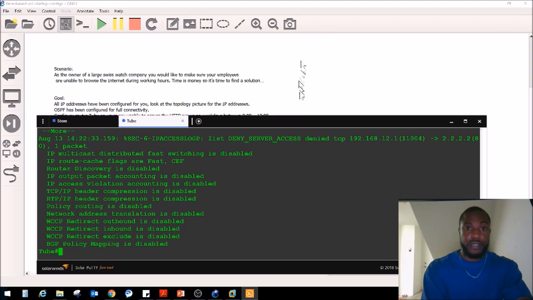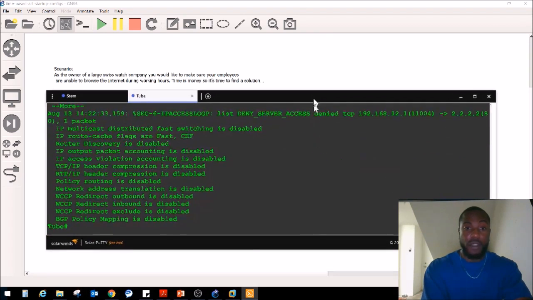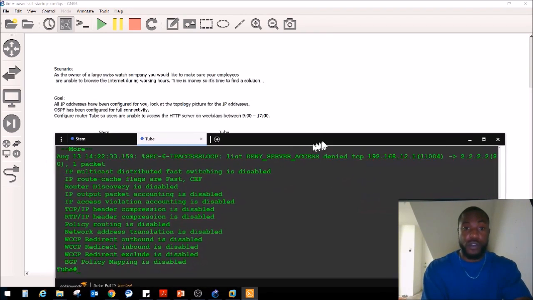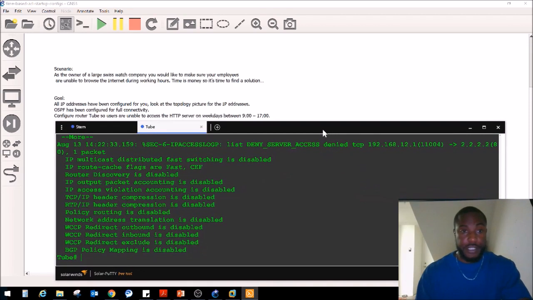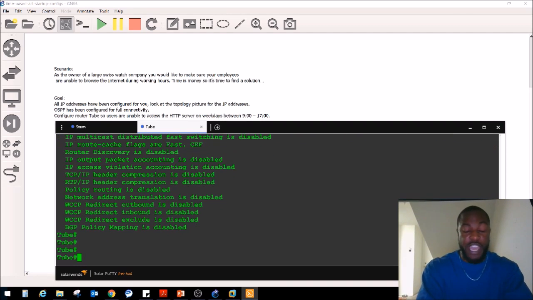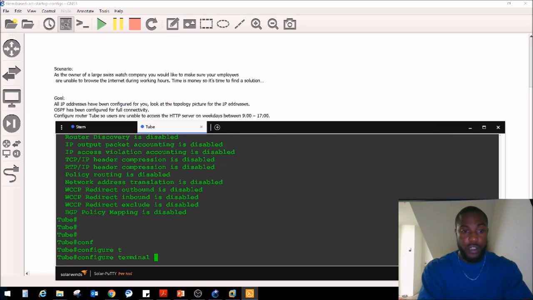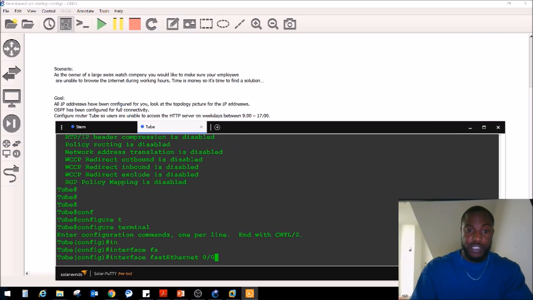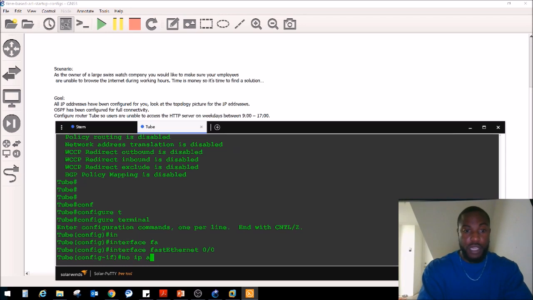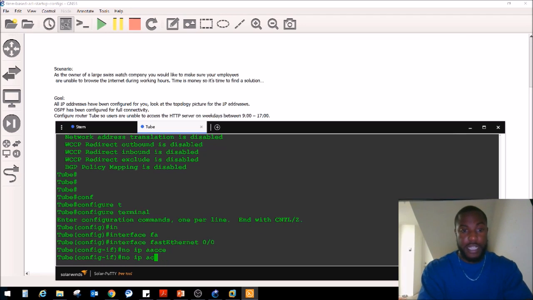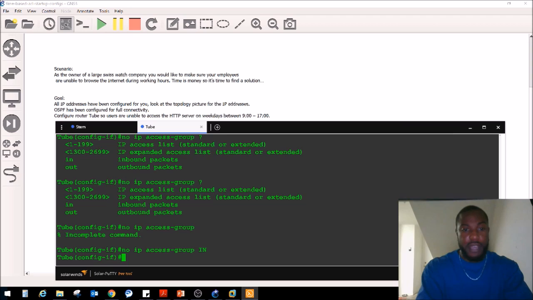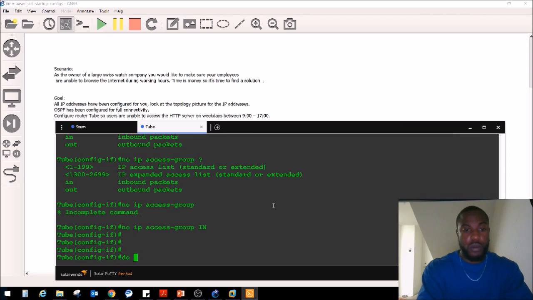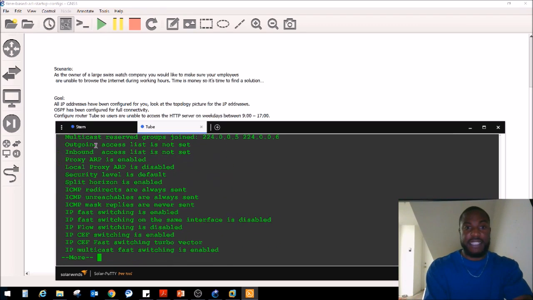What else can we do here? How can we finally let them on? We can either change the time on the server, or let's just remove it altogether. We know it'll work though. But let's just remove the access control list from the FA0/0, right? We're going to go to configure terminal, interface FA0/0, no IP access-group inbound, and we do a show IP interface FA0/0. Access list is not set.